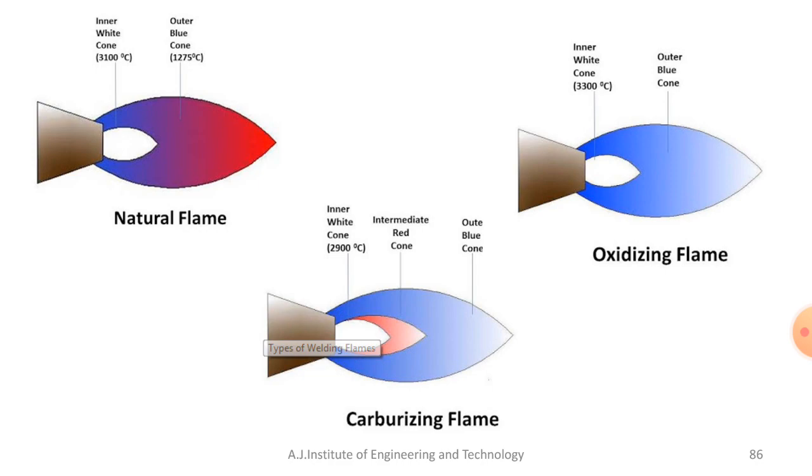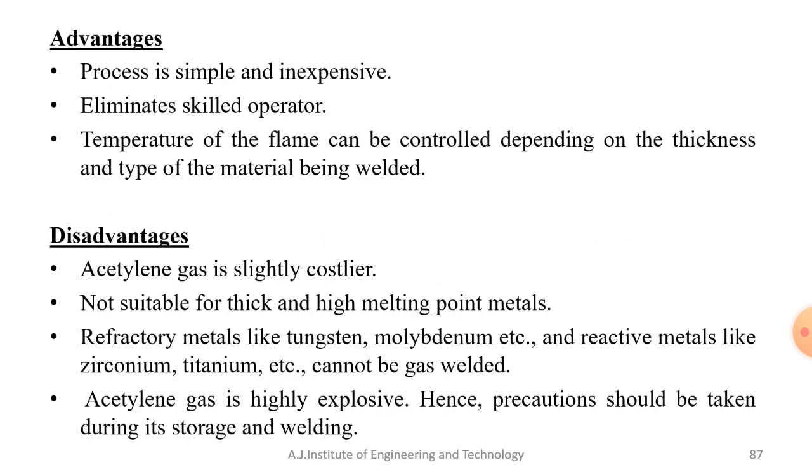You already know this about oxyacetylene welding. So now we'll move forward and see what the advantages and disadvantages of this type of welding process are. Coming to the advantages, the process is very simple and inexpensive. It is very simple because it needs only two cylinders, and the mixing takes place in the torch.